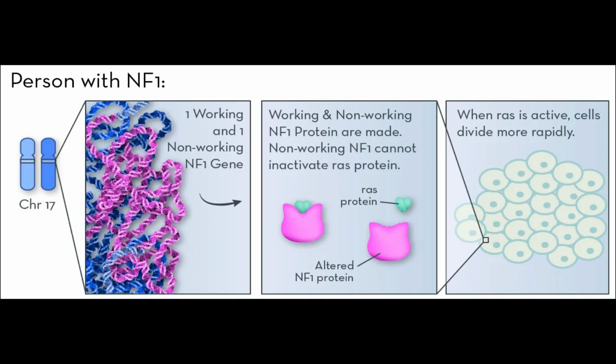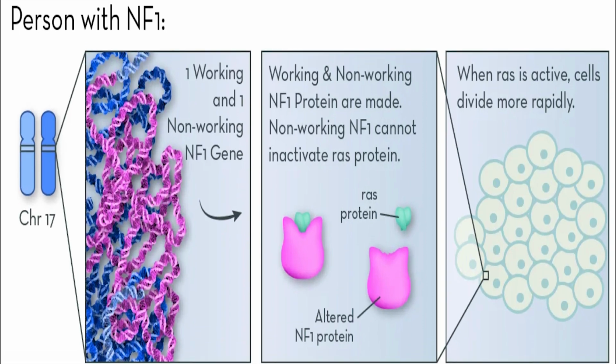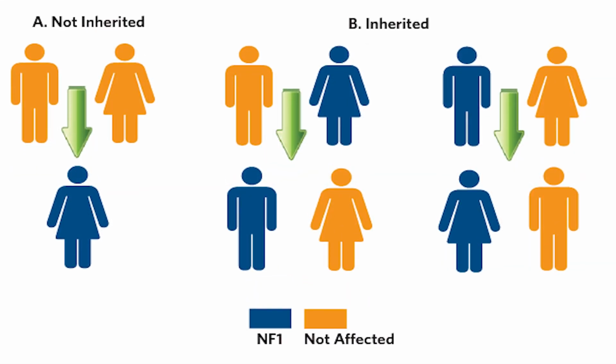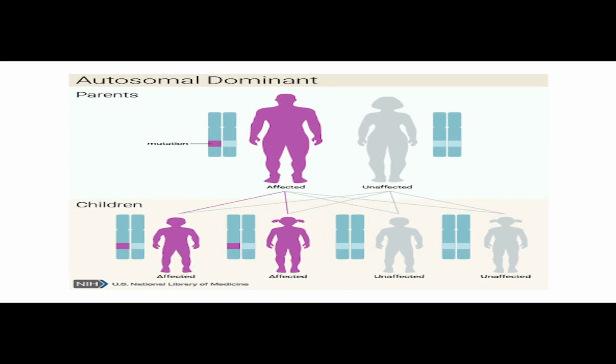People with NF1 make a form of neurofibromin that deactivates RAS poorly or not at all. Cells divide more often than they should, and the extra cells form tumors. Having just one non-working copy of neurofibromin is enough to cause NF1. That means that people with NF1 have one working copy of the gene, and they do make some neurofibromin protein that does its job. But they do not make enough to be able to fully control cell division.